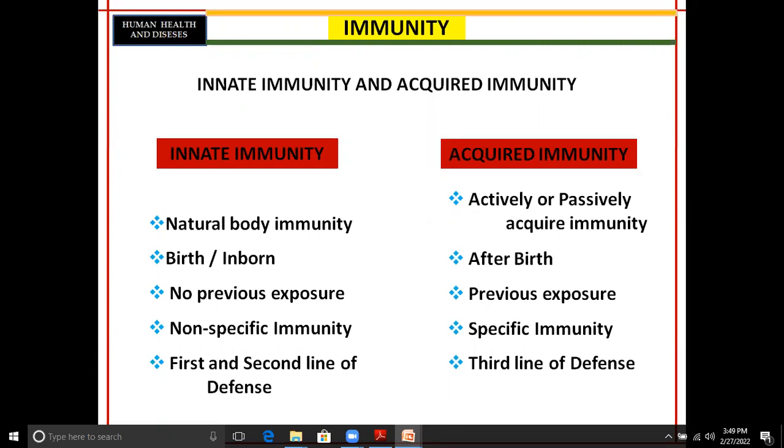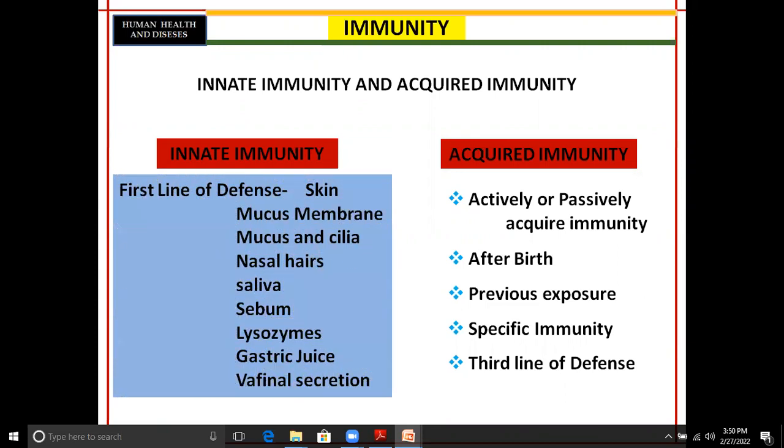It means the white blood cells, including neutrophils and macrophages, come under innate immunity. But acquired immunity involves the participation of B lymphocytes and T lymphocytes. That is the third line of defense mechanism. Now, these are the few important differences between innate and acquired immunity. So let us discuss in detail innate immunity and acquired immunity.